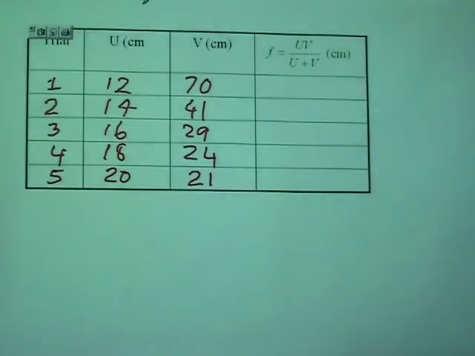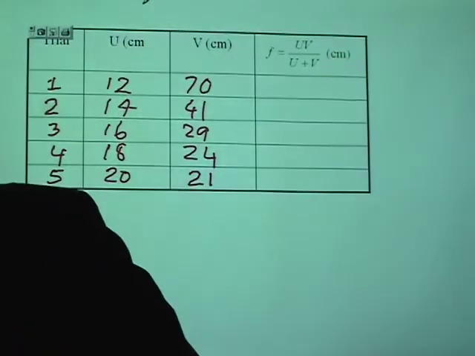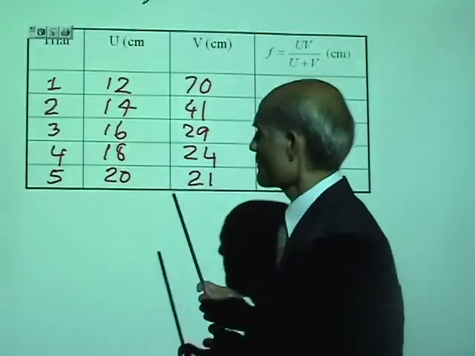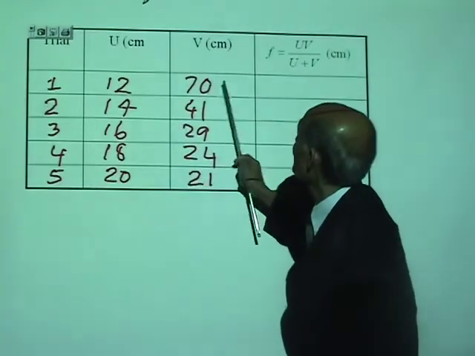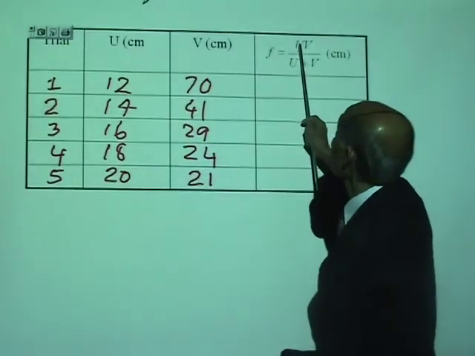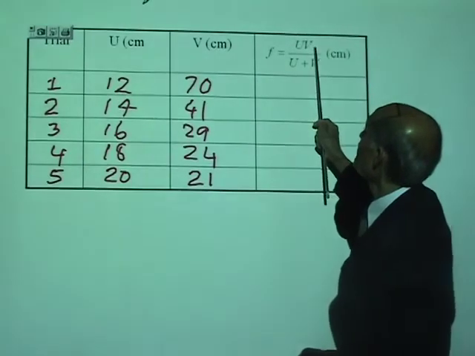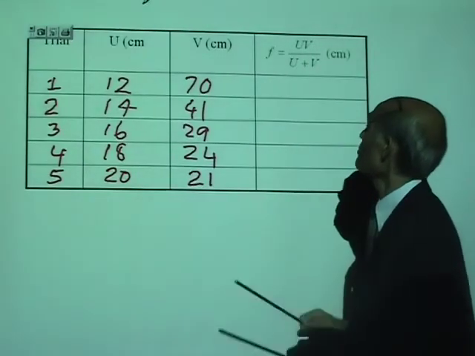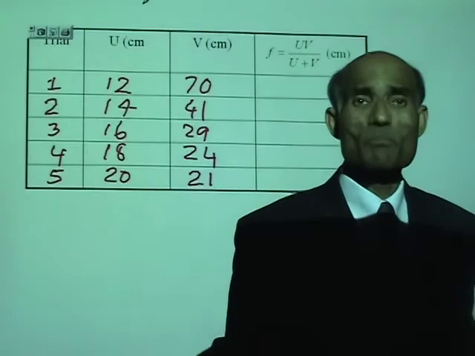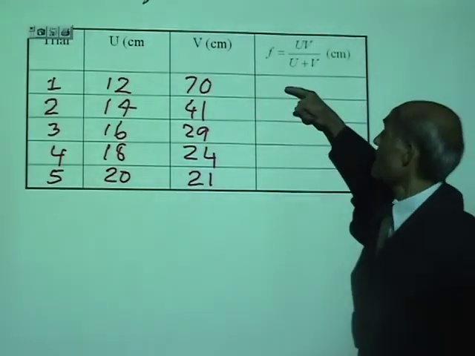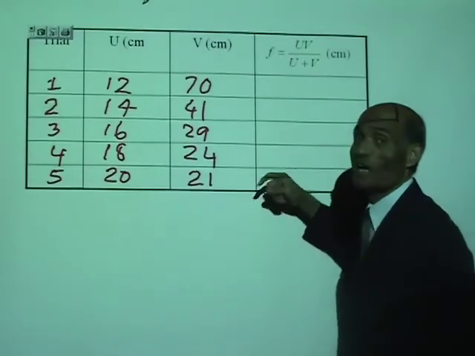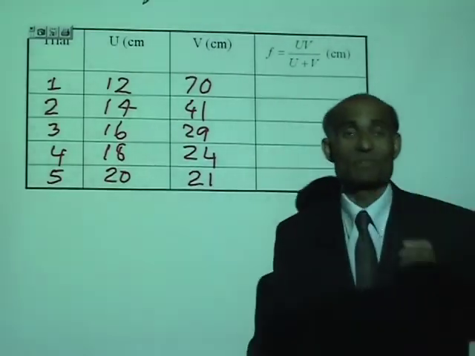What is the formula for the focal length? You have u values and v values. Focal length is u multiplied by v divided by u plus v. So complete this table, calculate the 5 values of the focal length and find an average value.